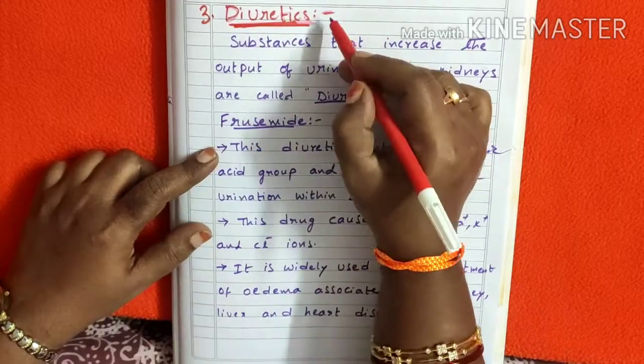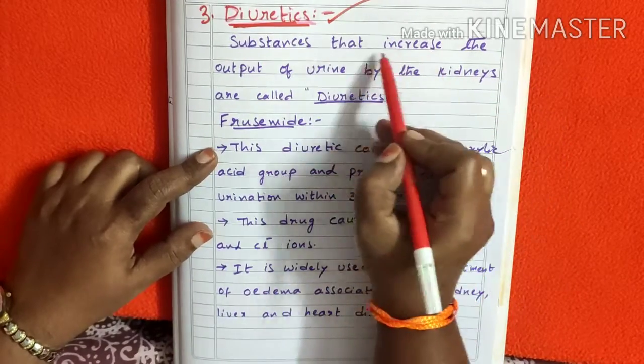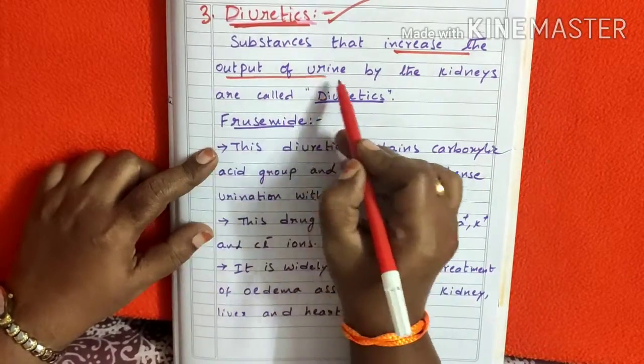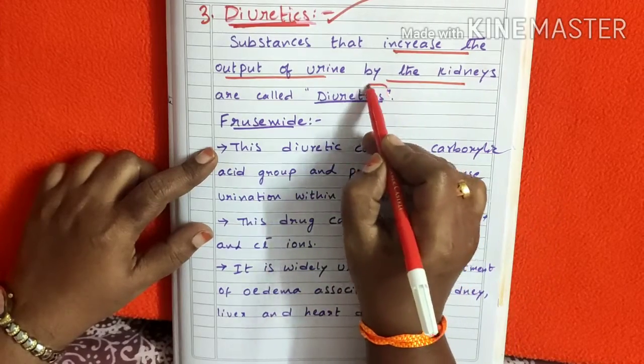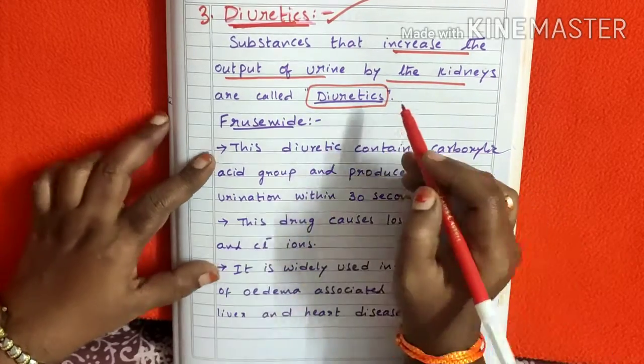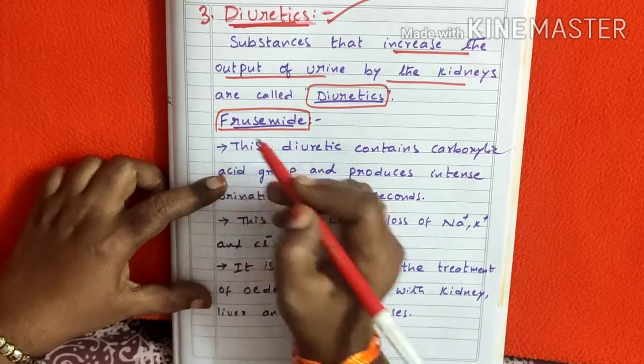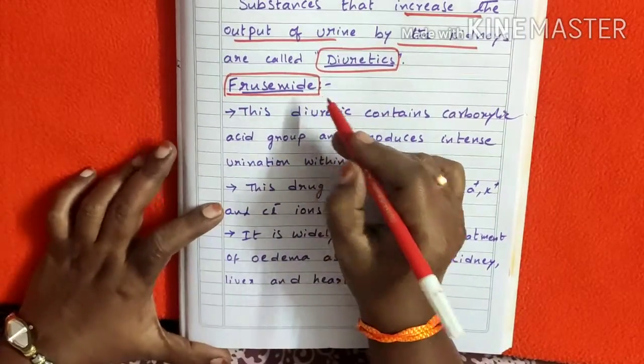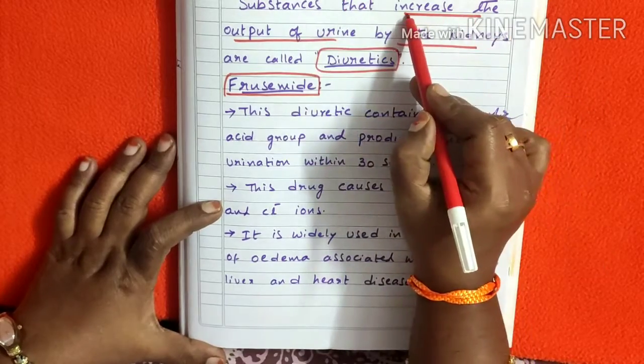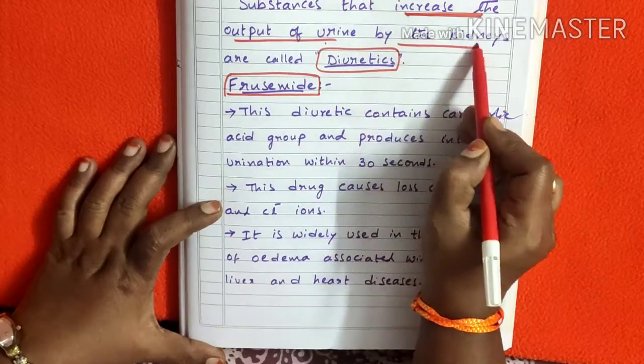Here the diuretic is a drug which increases the output of urine by the kidneys. That is known as a diuretic. In our syllabus, furosemide is there. So here, diuretics increase the output of urine by the kidneys.